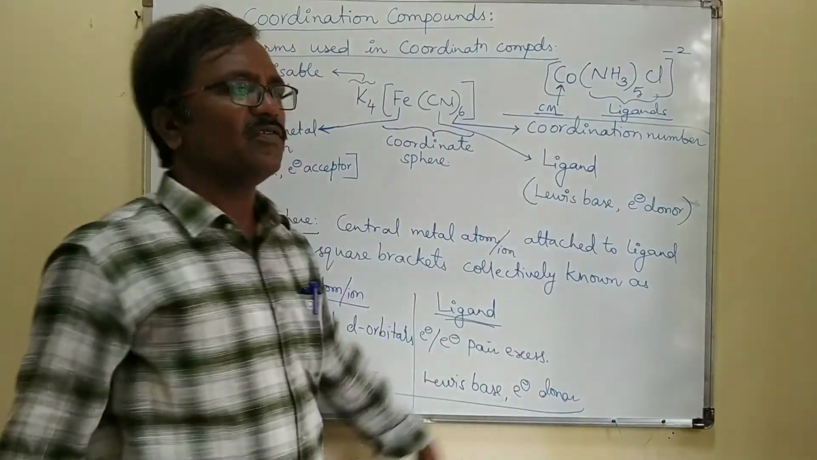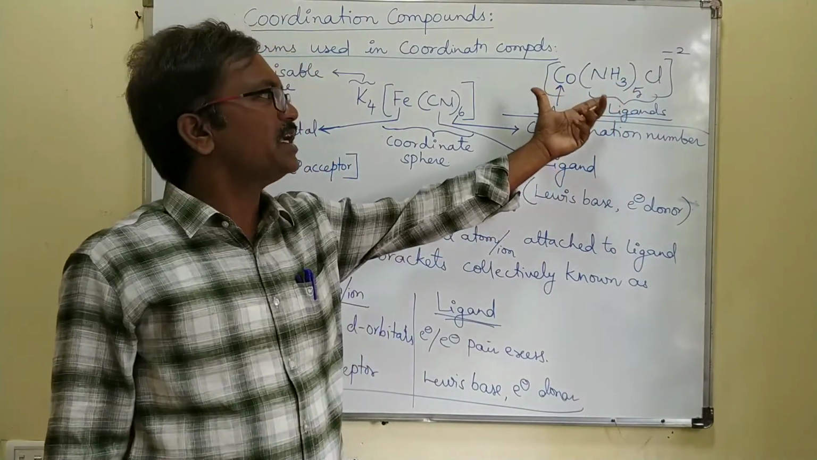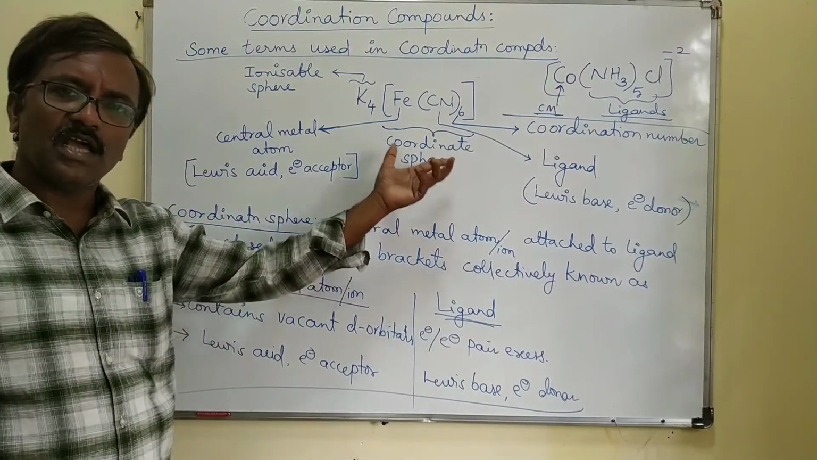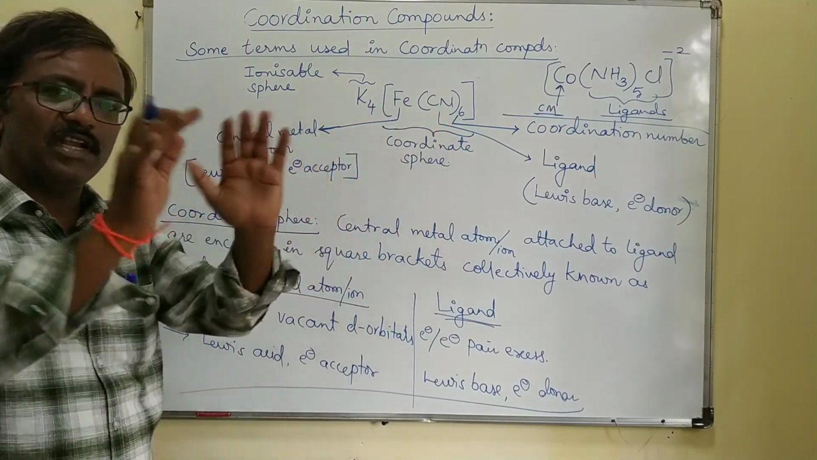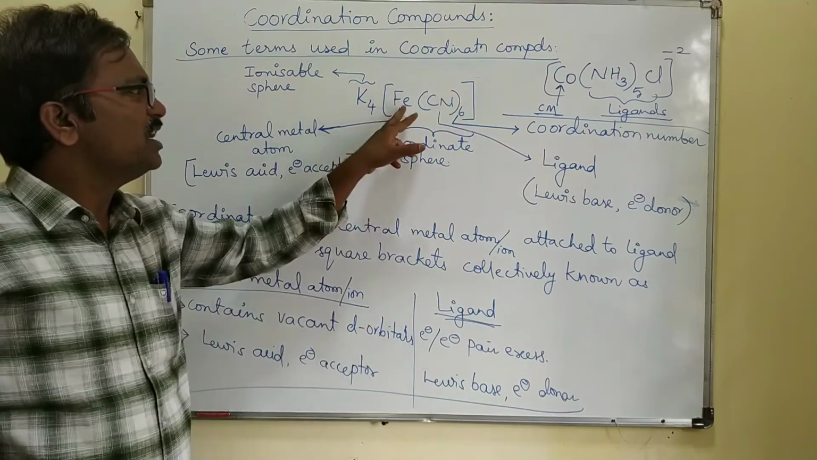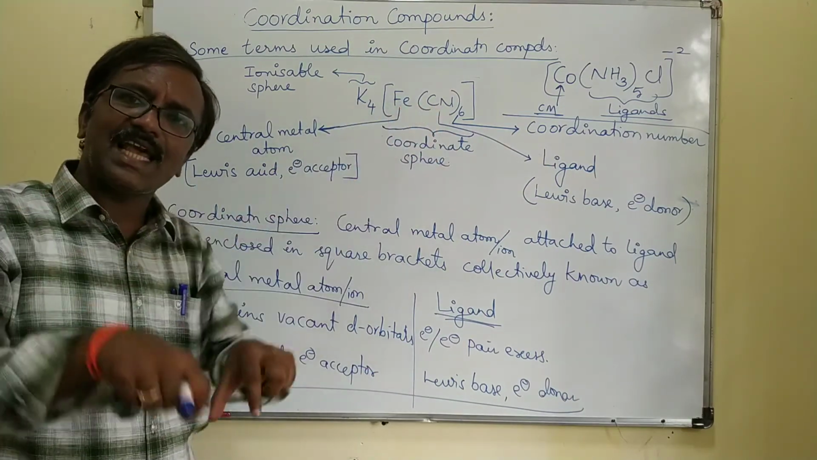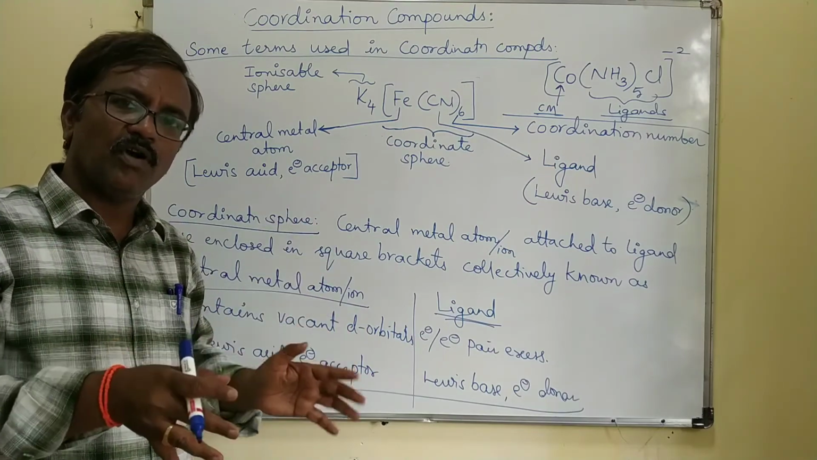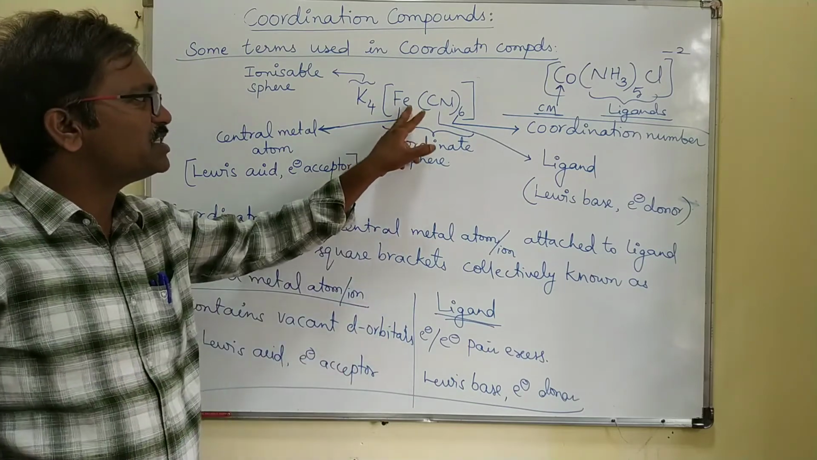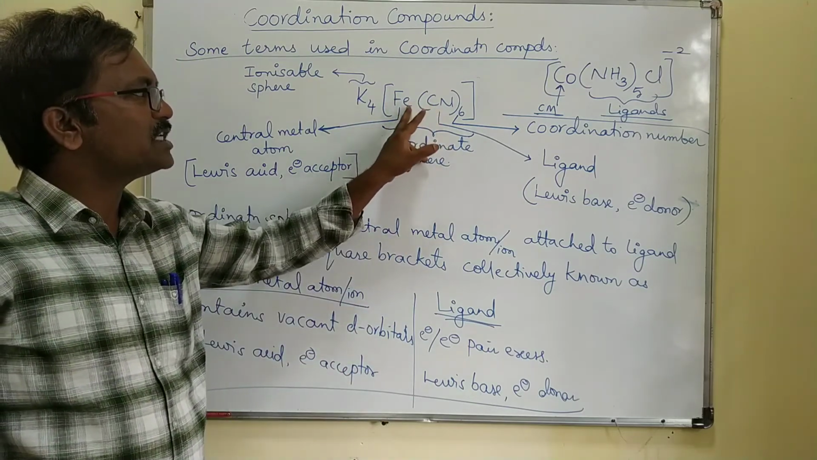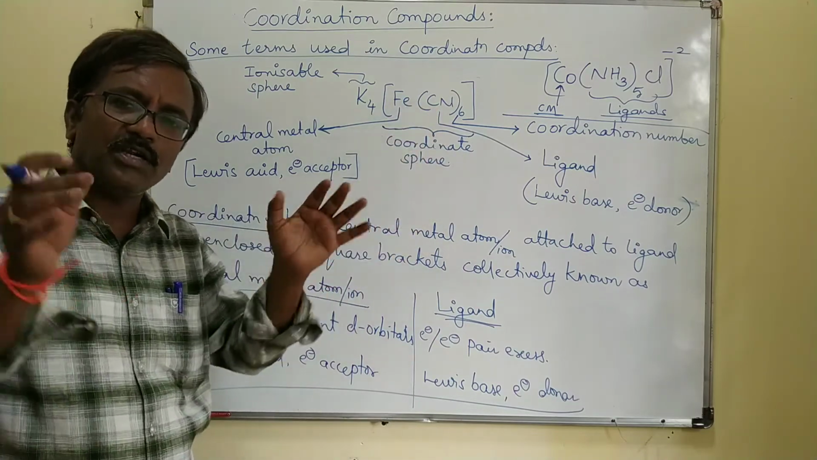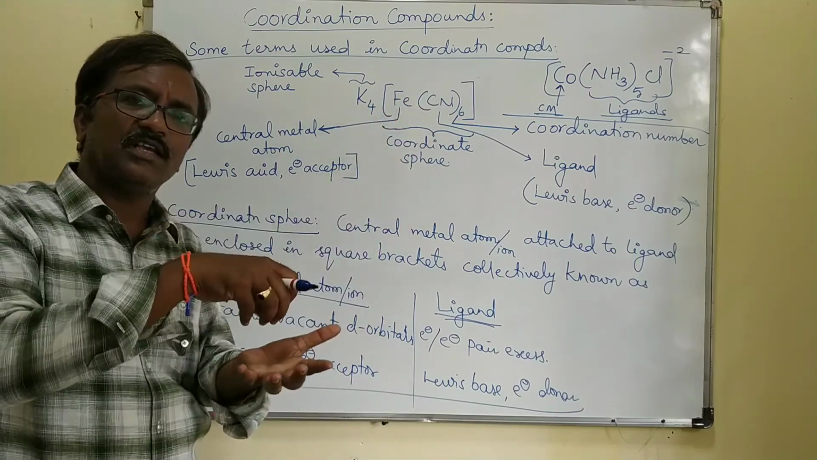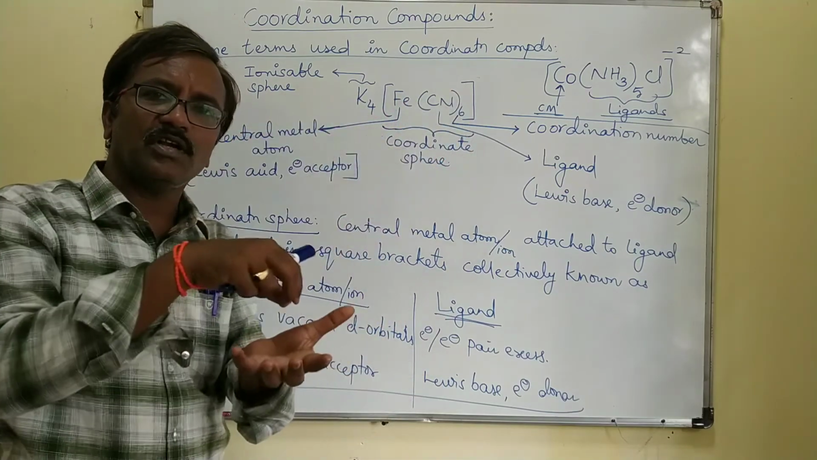This complex contains only a coordination sphere. It does not contain any ionizable sphere, right? So the coordination sphere does not ionize in water. It will remain as such in the water. That means the iron and the CN are still attached in the water. The bonding is still present. So you have to understand there is no cleavage of bonding between iron and CN when you add these complex compounds in the water.